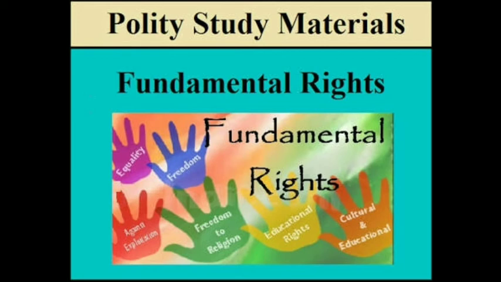Right to freedom of religion. 2. Subject to public order, morality, and health, every religious denomination or any section thereof shall have the right: So, every religion has particular rights. 1. To establish and maintain institutions of religious and charitable purposes. You can have your own sansthas. The religion can have their own sansthas, like the Sikhs have their own gurudwaras, schools, and charitable trusts. The Hindus can have, the Muslims can have, the Christians can have such things.